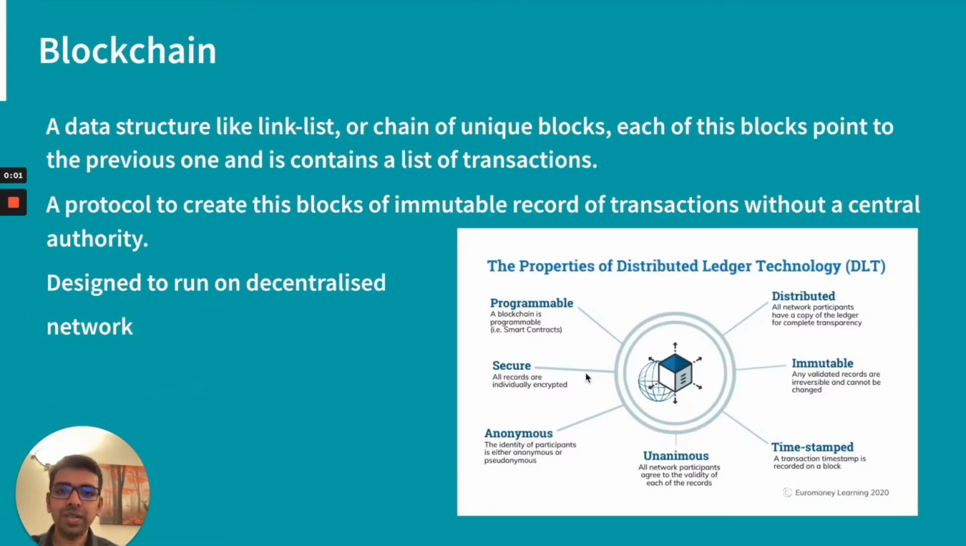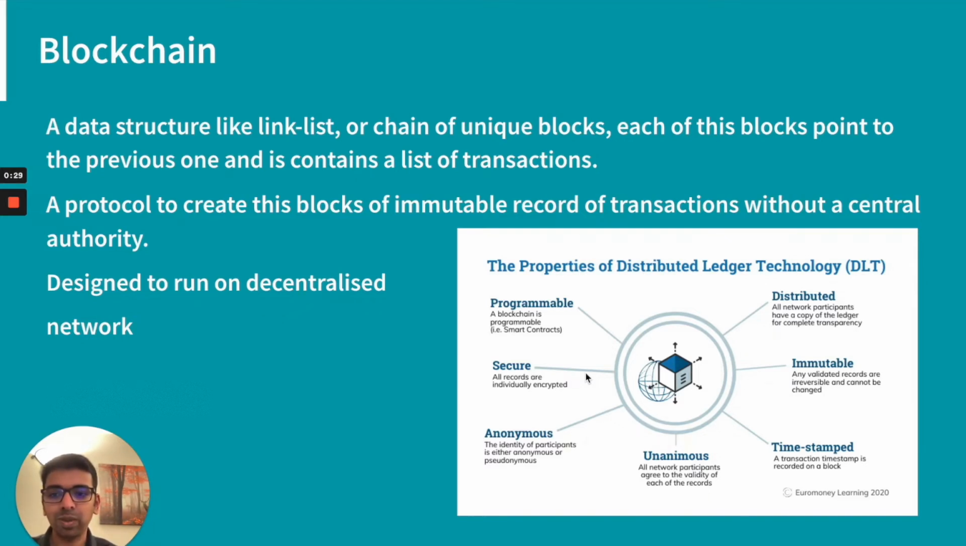Before we get started, let me explain some of the basics of blockchain. There is no single word to explain what blockchain is. Blockchain is like a linked list or a chain of unique blocks, and all these blocks contain an immutable record of transactions. All are encrypted, and each block is connected to the previous block, so that you can trace back from the last block to the first block.